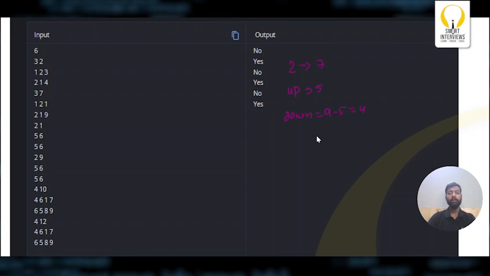Now let's say I want to convert 8 to 2. If I do the up operation, how many operations will it take? I'll convert 8 to 9, then 9 to 1, then 1 to 2. So it will take 3 operations. For the down operation, 8 to 7, then 6, then 5, then 4, then 3, then 2. So it will take simply 9 minus 3 operations, which is 6 operations.